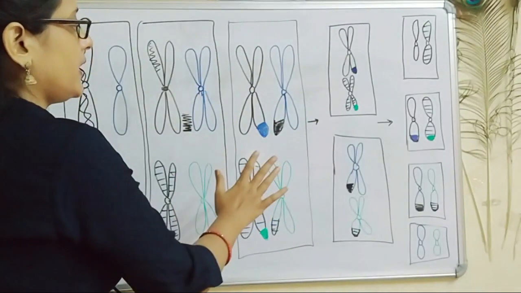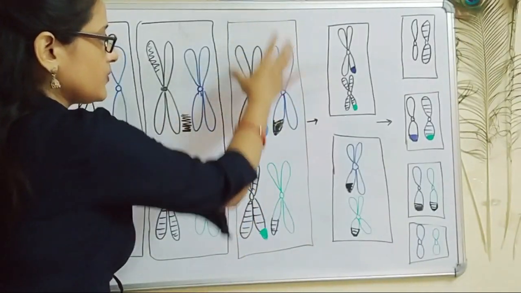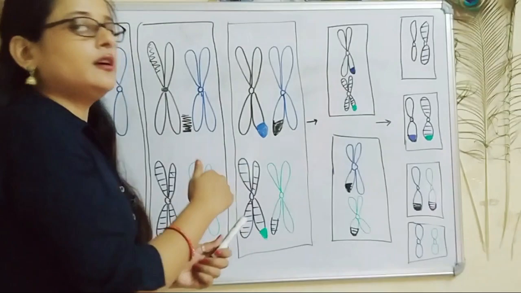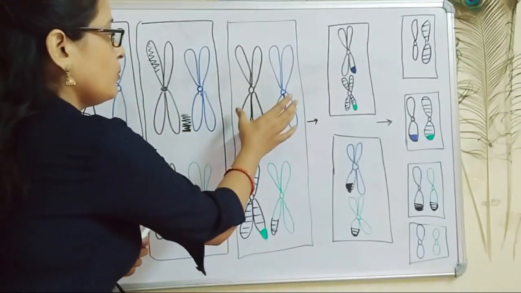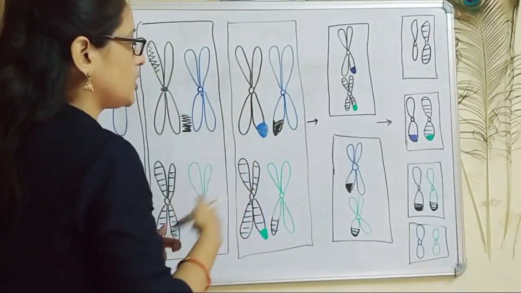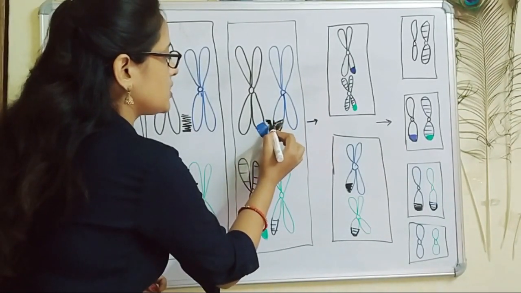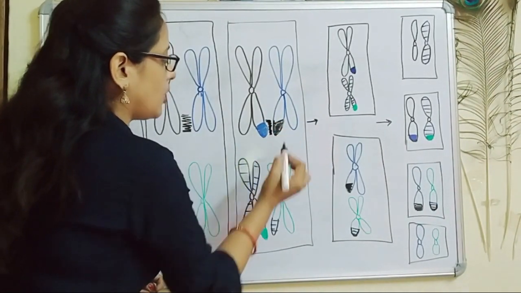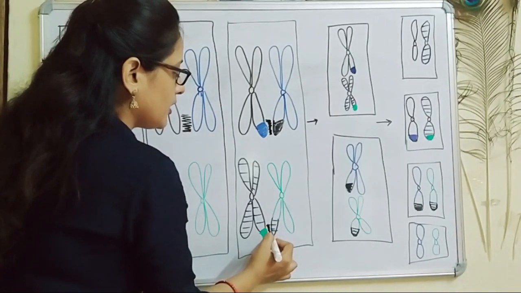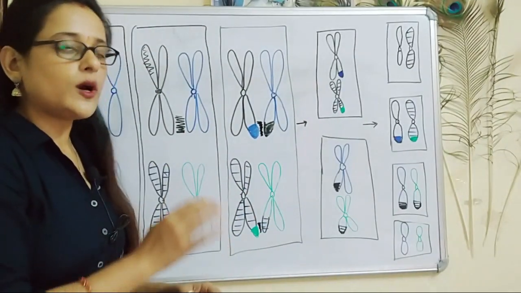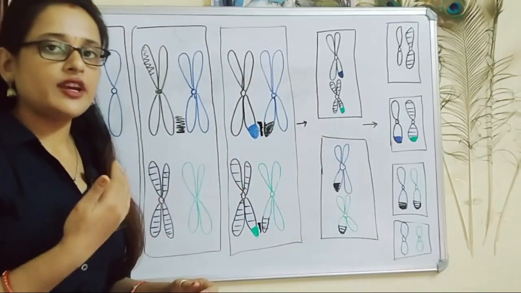In this way, after exchange, the resultant chromosomes will look like this, and after prophase 1, the homologous chromosomes will stay together because they are still attached to each other by the help of these protein complexes, which help them in crossing over. After prophase 1, this cell will enter into metaphase 1.